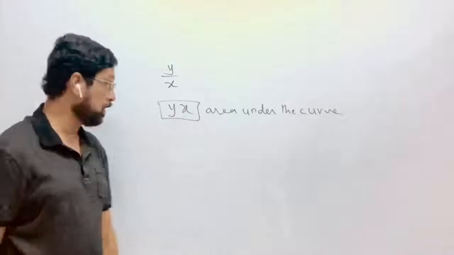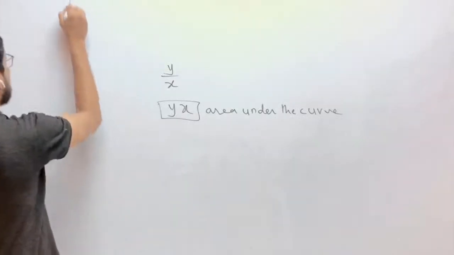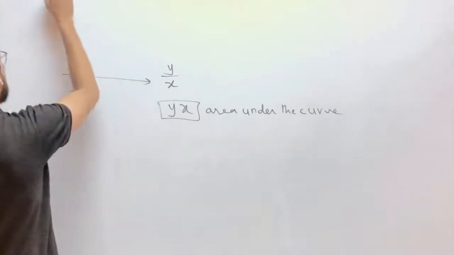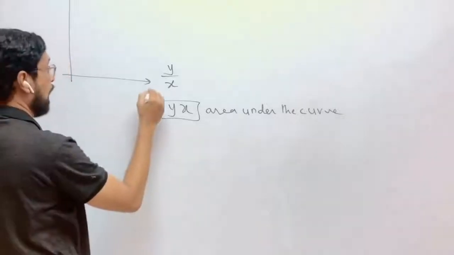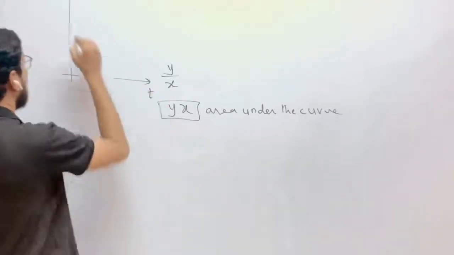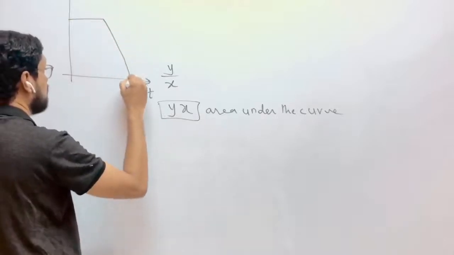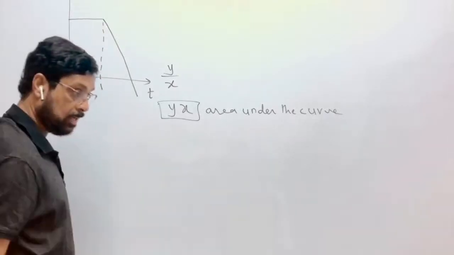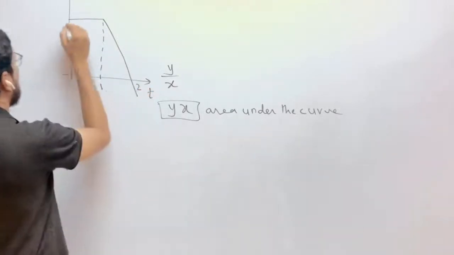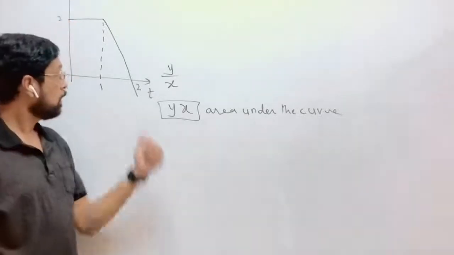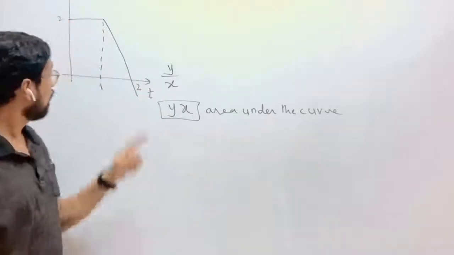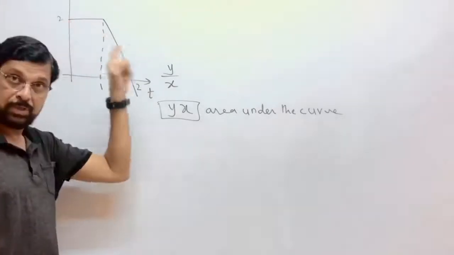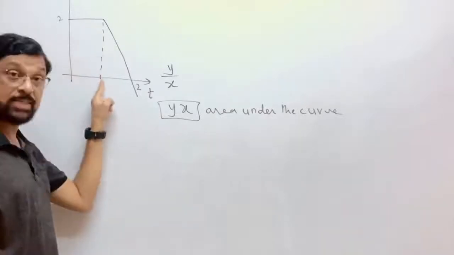Now your graph, which is given in the figure, is something like this. On the y-axis it is acceleration in meter per second square, and on the x-axis it is time. And the graph is like this. 1 here, and here it is 2, and this is 2. If you observe this graph, initially the acceleration is uniform. Acceleration is constant up to 1 second.